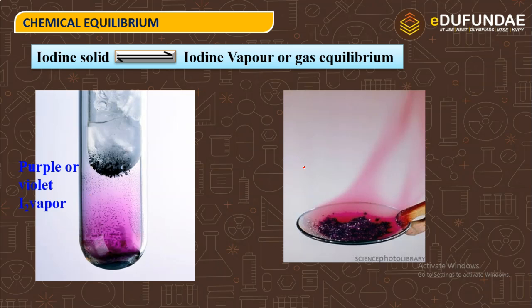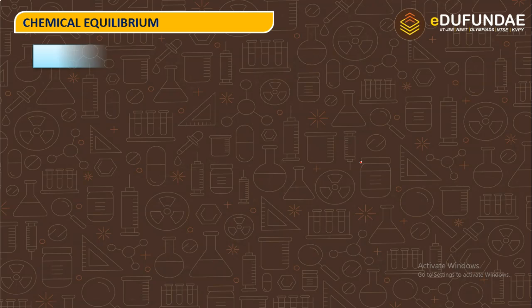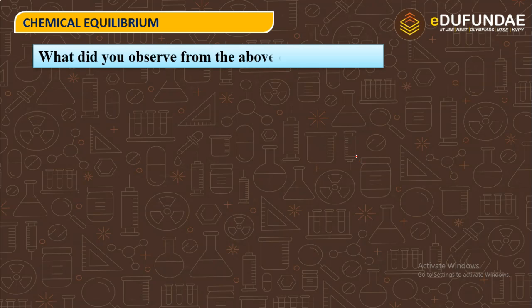This is the best picture which shows that the solid will be converted into vapor form at atmospheric pressure, at normal temperature only, at room temperature only, it moves in a vapor form in a purple color. Purple or violet I2 vapors. What do you observe from the above experiment?